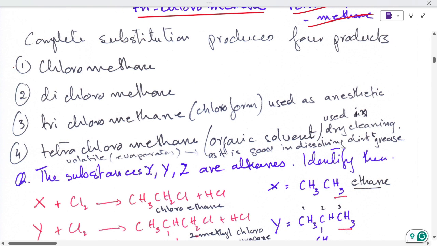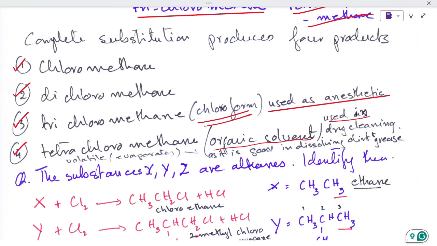Number 1, chloromethane. Number 2, dichloromethane. Number 3, trichloromethane, commonly known as chloroform, used as an anesthetic. Number 4, tetrachloromethane. It's an organic solvent. It is used in dry cleaning. It is volatile, so it evaporates, and it is good at dissolving dirt and grease.